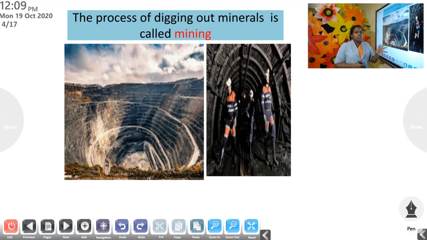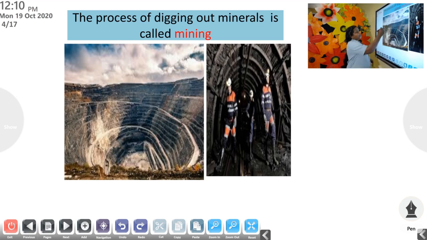If the soil in a particular place contains minerals, we collect that soil from that place. Why do we dig deep holes into the surface of the earth? Because it is for collecting soil which contains the mineral contents.